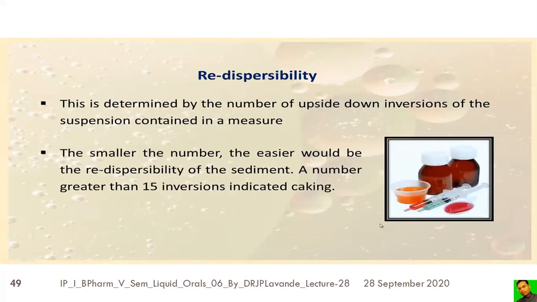Redispersibility is determined by the number of upside down inversions of the suspension contained in a measure. The smaller the number, the easier the redispersibility of the sediment. A number greater than 15 inversions will indicate a caking problem. So we should have smaller numbers in order to get good redispersibility.